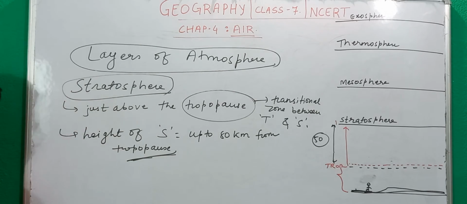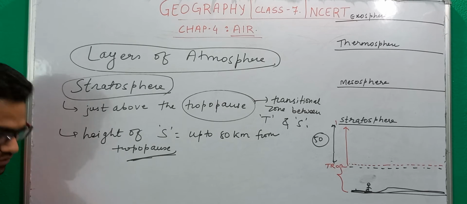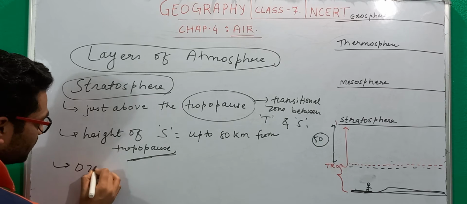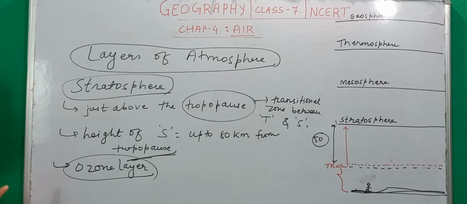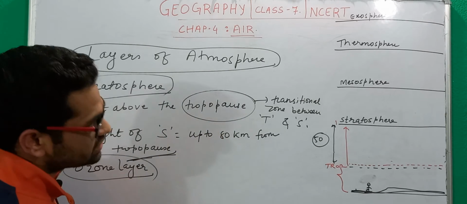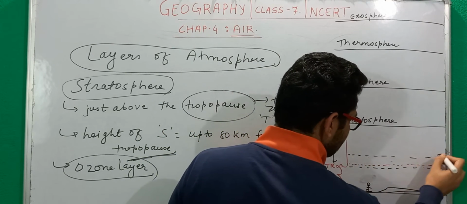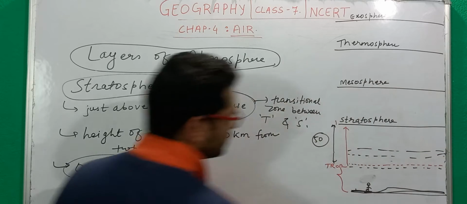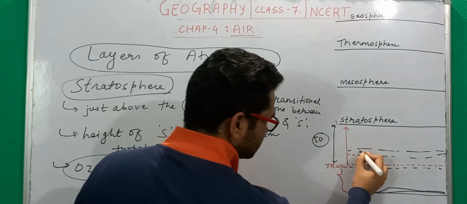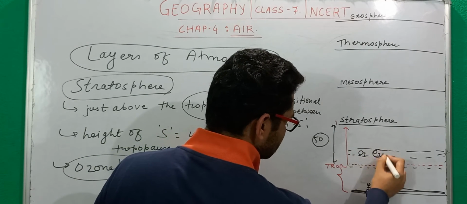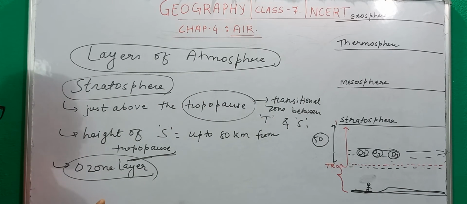What is significant here is the very important layer that the stratosphere contains, and that is the ozone layer. You might have heard this word often, ozone layer. This is very important when you try to understand this layer, stratosphere. Up to this height you will find a very thin layer that is called ozone layer. This ozone layer is composed of ozone, which is basically O3, and this ozone layer is of very much significance for us.